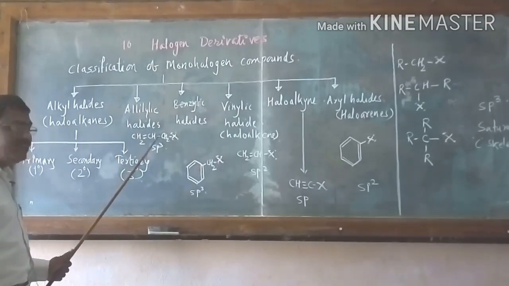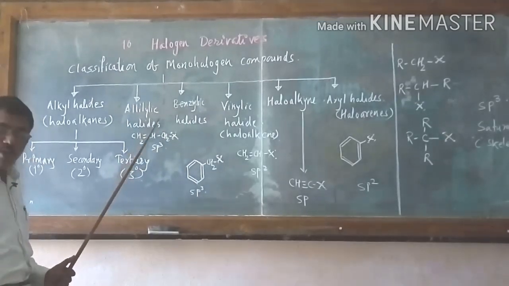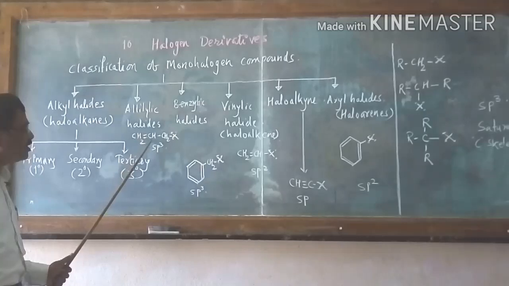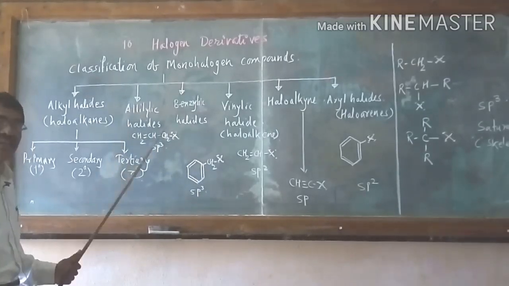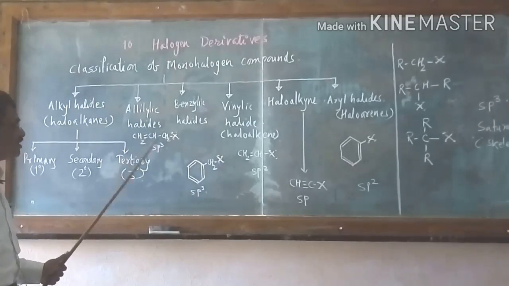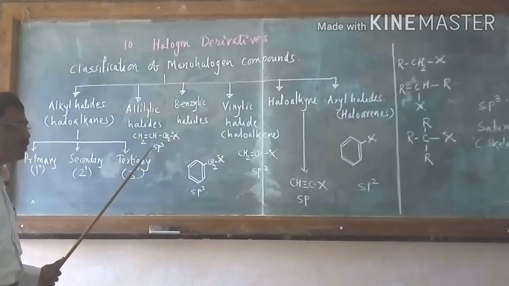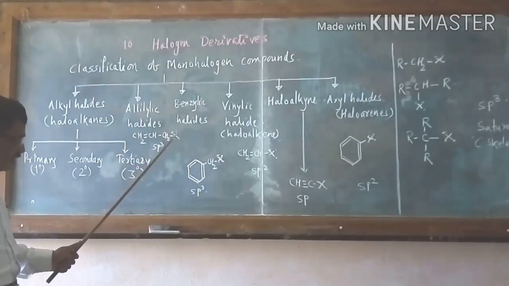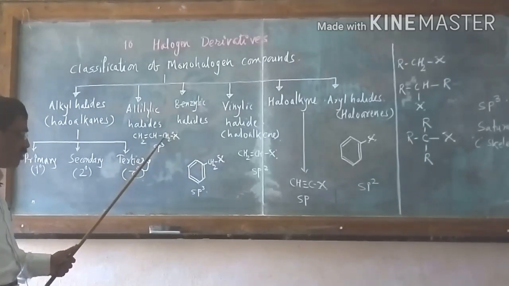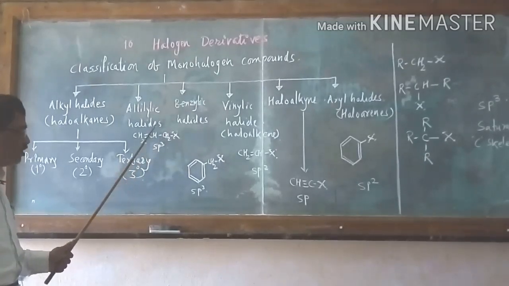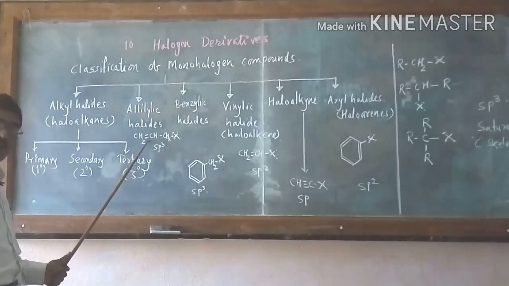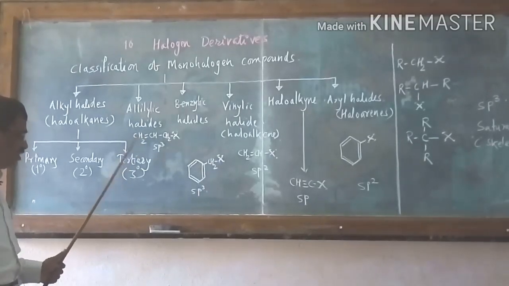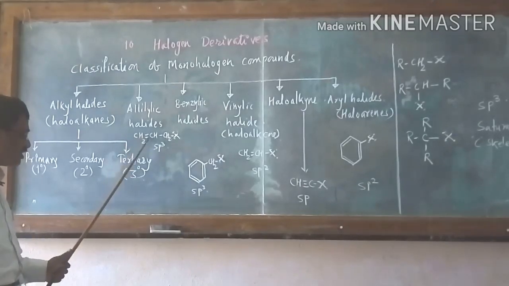But it is an unsaturated compound. Why unsaturated compound? Because carbon-carbon has a double bond. Such compounds are called as allylic compounds. In this case, this carbon atom is sp3 hybridized. It means the halogen atom is bonded to that carbon atom, which is next to an alkene. Why alkene? There is a double bond. Hence it is alkene. In this case, this is first, second, third.